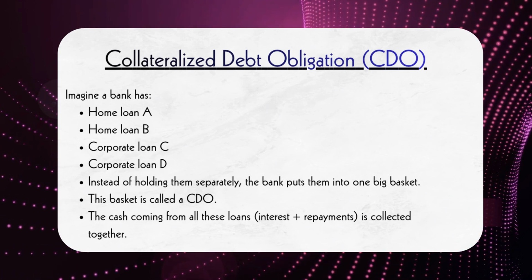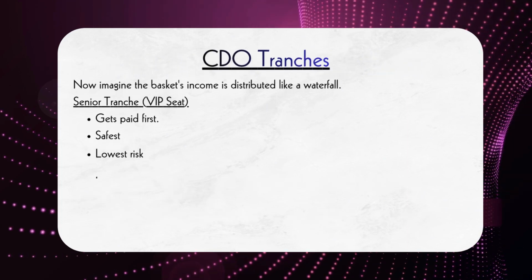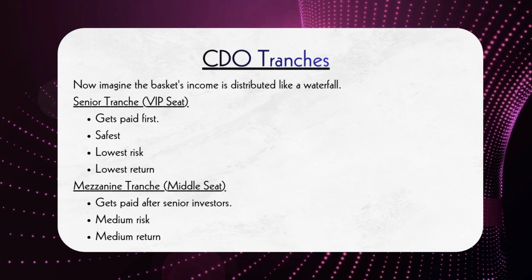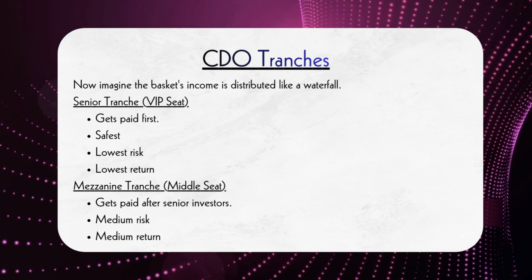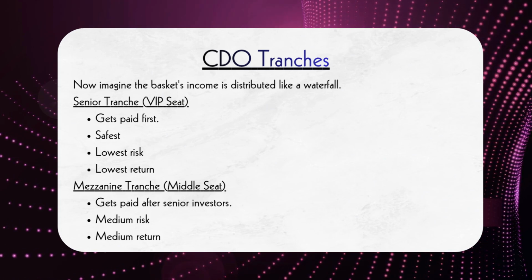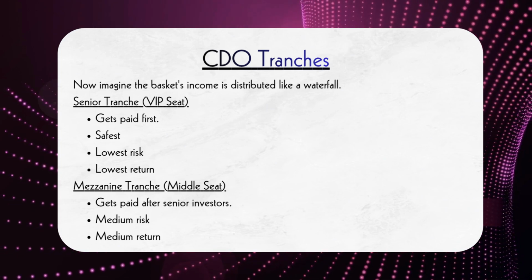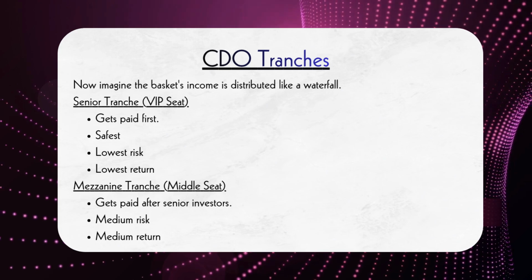The SPV then creates different categories of investors known as tranches. Think of these tranches as seats in a waterfall arrangement where money is distributed from top to bottom. The first group is the senior tranche. These investors are paid first and therefore face the lowest risk. Because they are taking less risk, they also receive the lowest return.